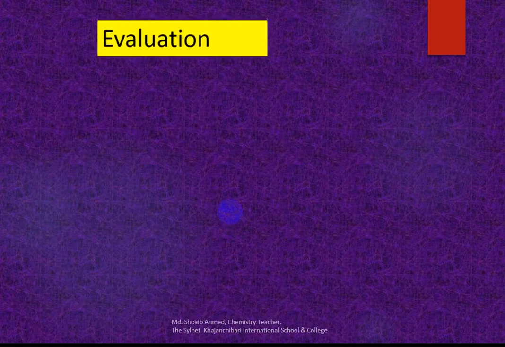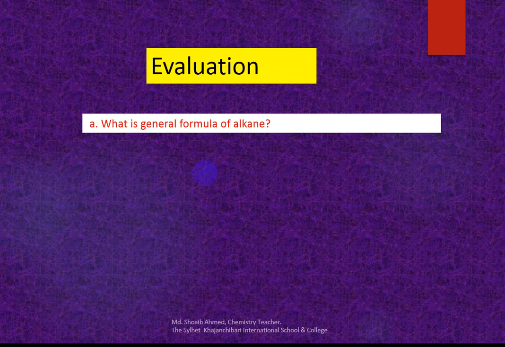Now give my question answer again. What is the general formula of alkane? Are you listening to me? Nikisha, Sabbir, are you ready? What is the general formula of alkane?